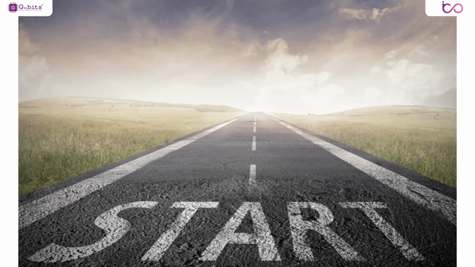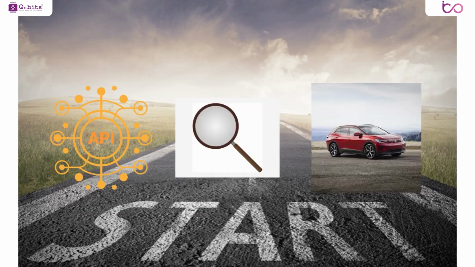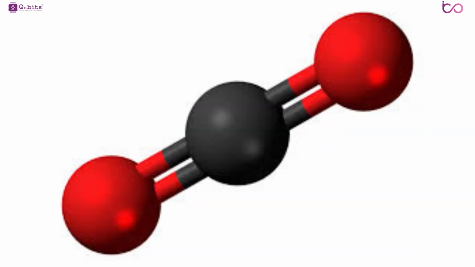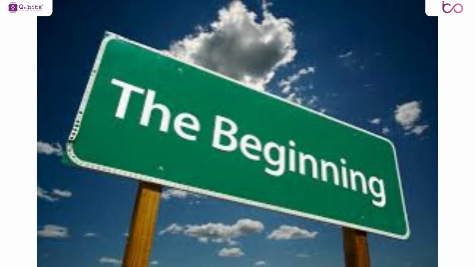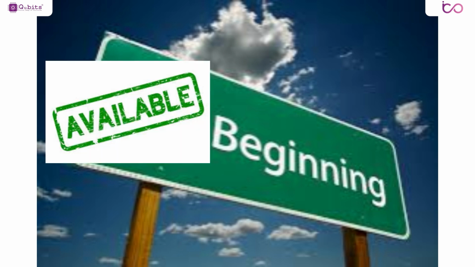When we started our project, we wanted to use APIs to detect car types and get their CO2 emissions. Lo and behold, these systems did exist, but they were expensive. For many people, climate action is the hardest in the beginning. It takes a lot to get the ball rolling. Even if resources are available, they generally are not accessible.